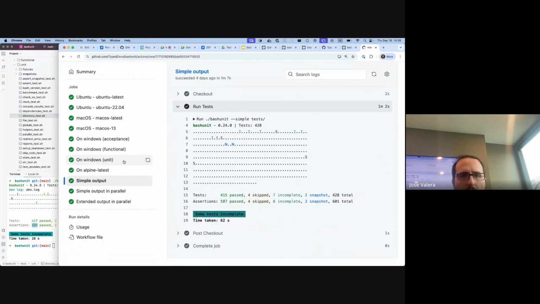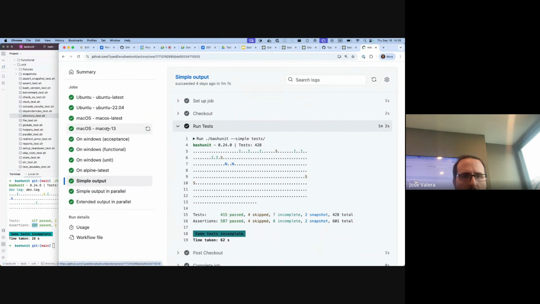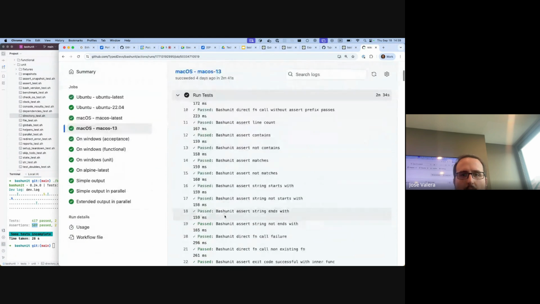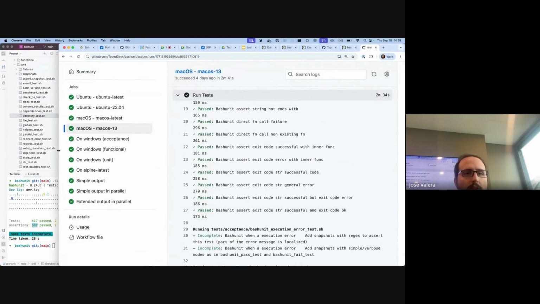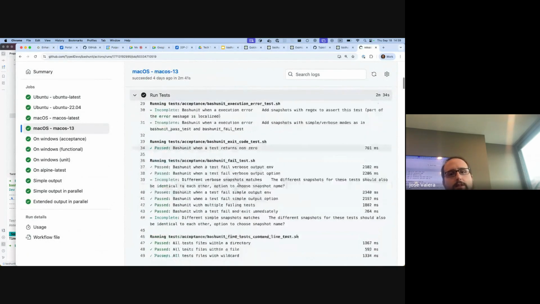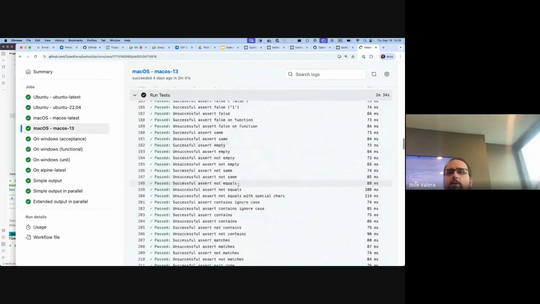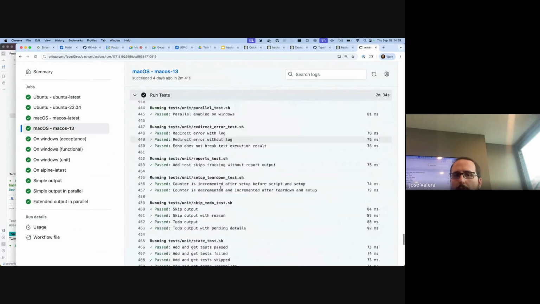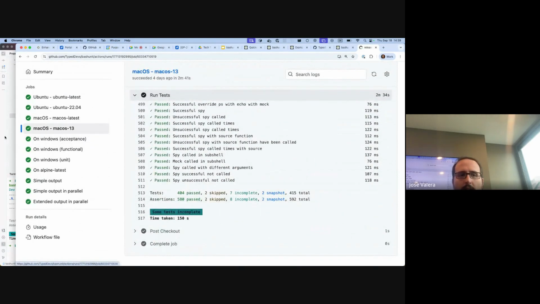Here, I'm checking macOS 13 and latest. And here you can also see the other output I was mentioning. The other one was simple, only dots, and this is the whole complete test where you can see the time, the name, and everything grouped and nice.